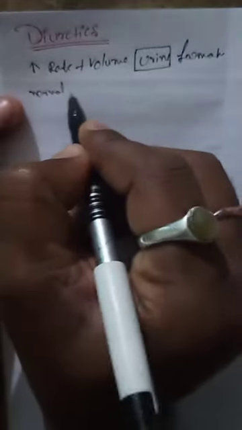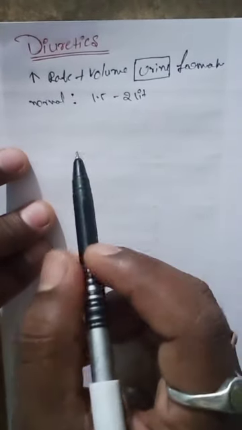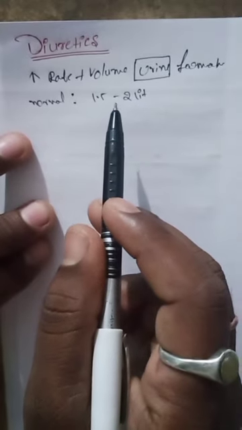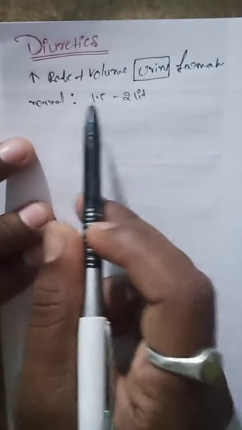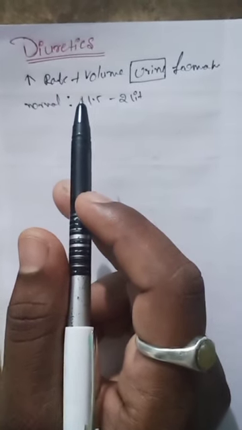What is the normal urine volume? The normal range is 1.5 to 2 liters per day, produced by our body. So this is the normal volume. Increasing the urine volume above normal by drugs is known as diuretics.